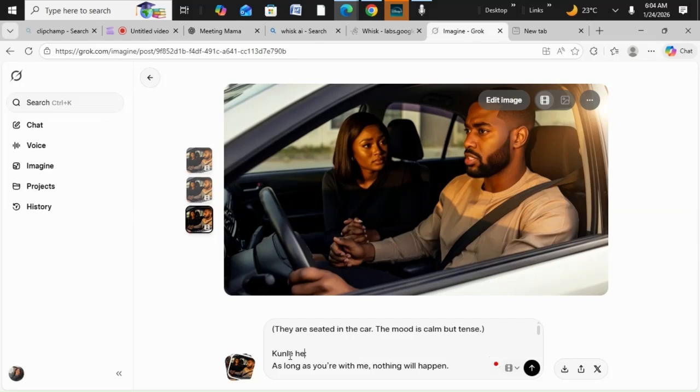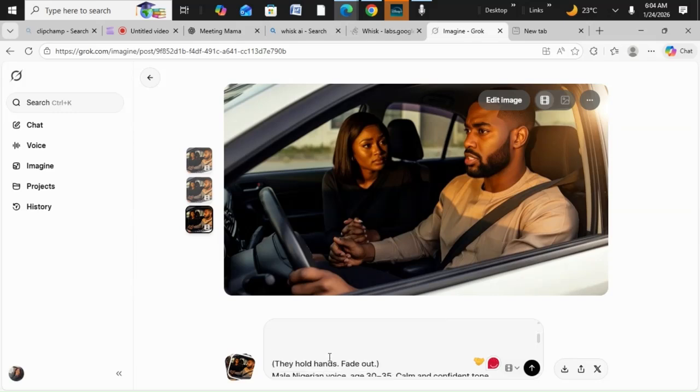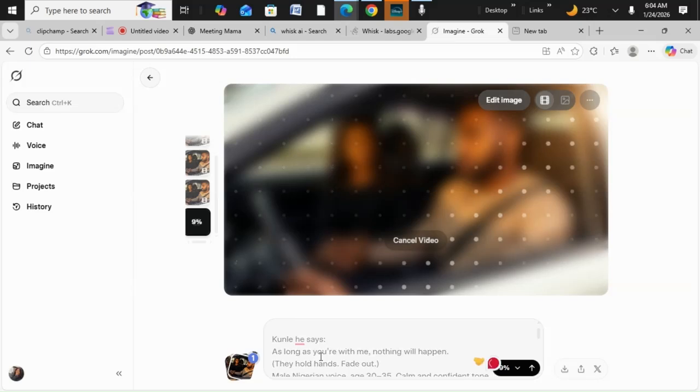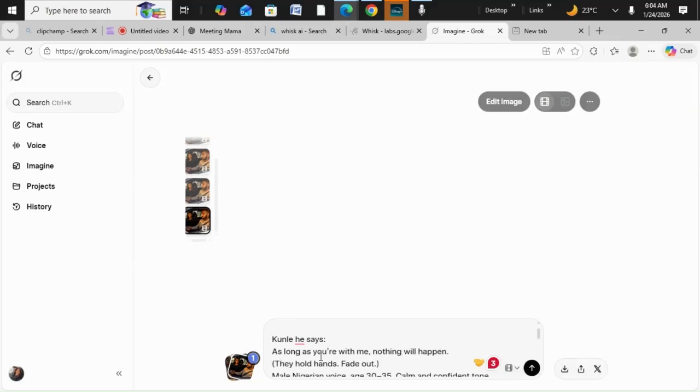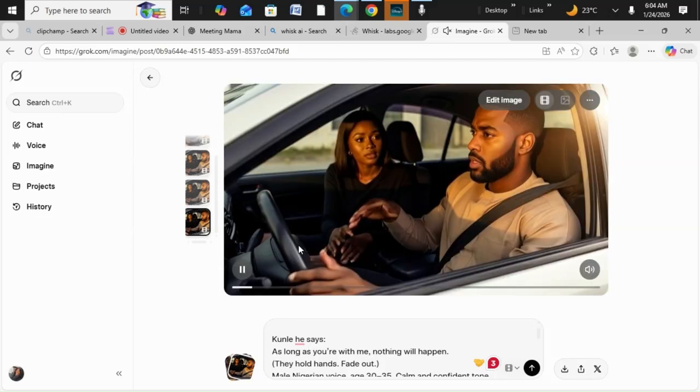So let's say he says, okay. They are holding hands. I want them to hold this hand and it fades. So let's see what Grok is creating for us. I honestly think Grok has really improved. It's not even giving me stress. They are understanding what they are saying immediately. They are not stressing me. Grok, well done. I said this because before, maybe the man will be talking, the woman will also be trying to talk at the same time. So let's see.